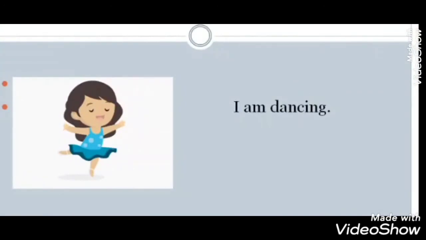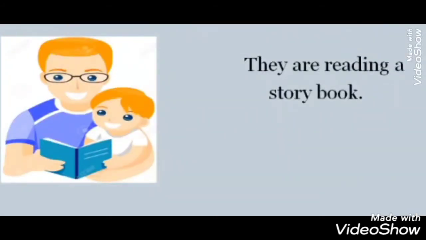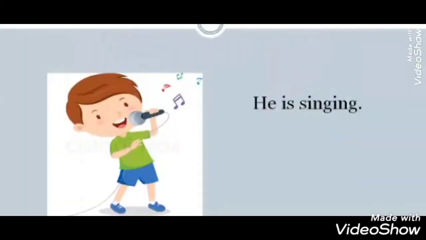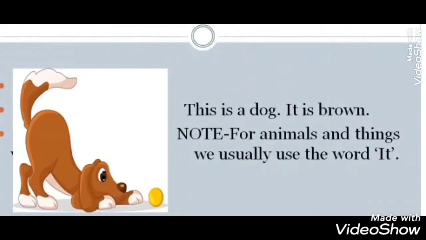Here you see the picture and you follow the sentence. I am dancing. So, I is the pronoun here. Here you see the second picture. They are reading a storybook. So, here which one is the pronoun? They is the pronoun. Here you see the third picture. He is singing. So, here he is the pronoun. This is a dog. It is brown. You see the note? For animals and things, we usually use the word it.